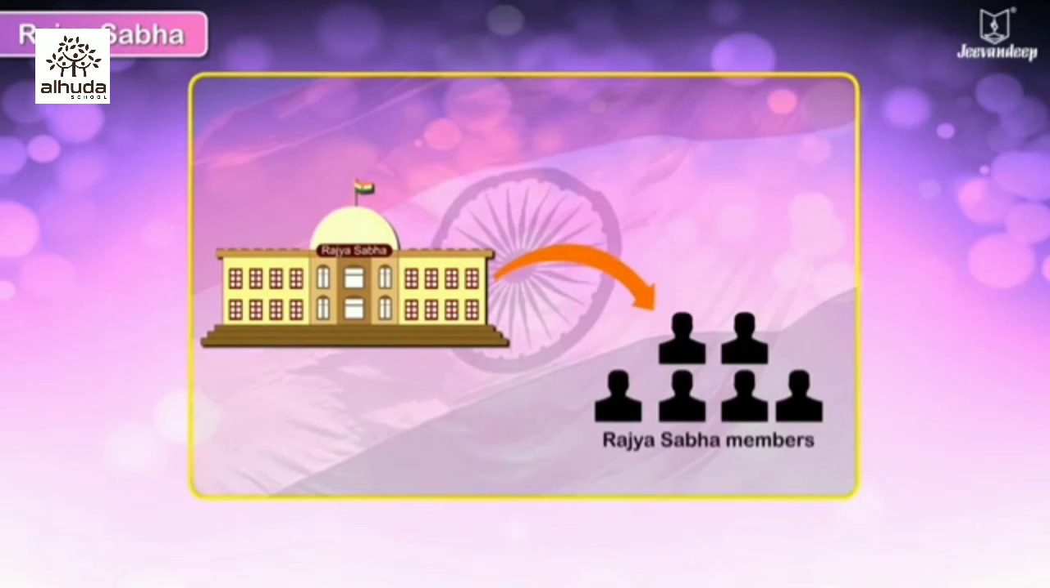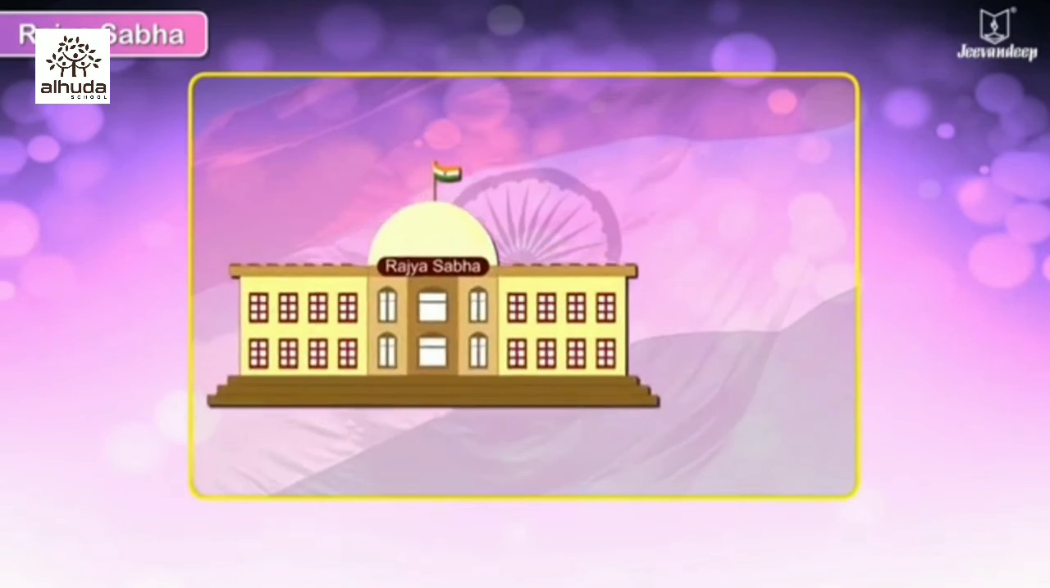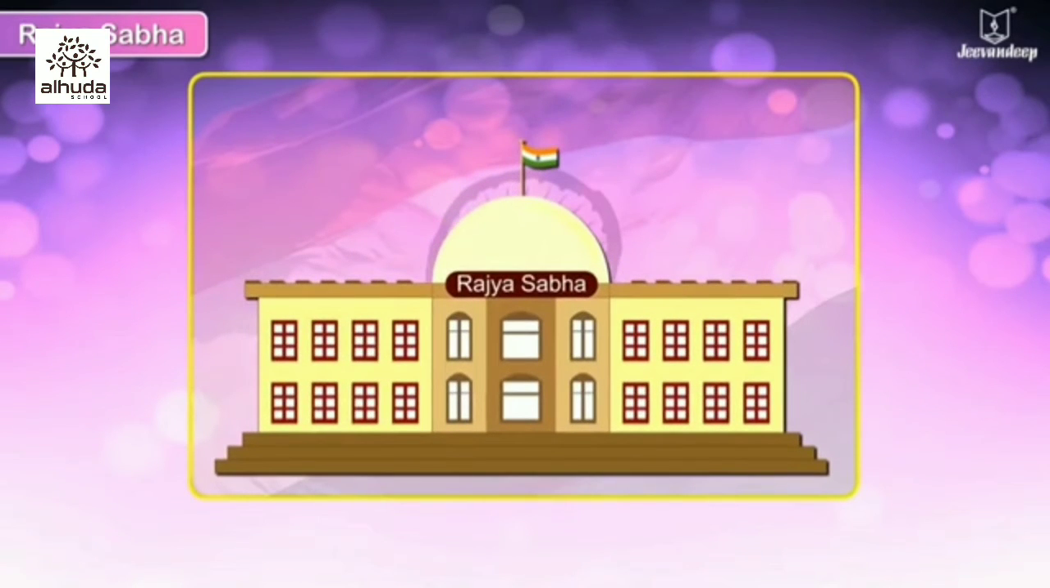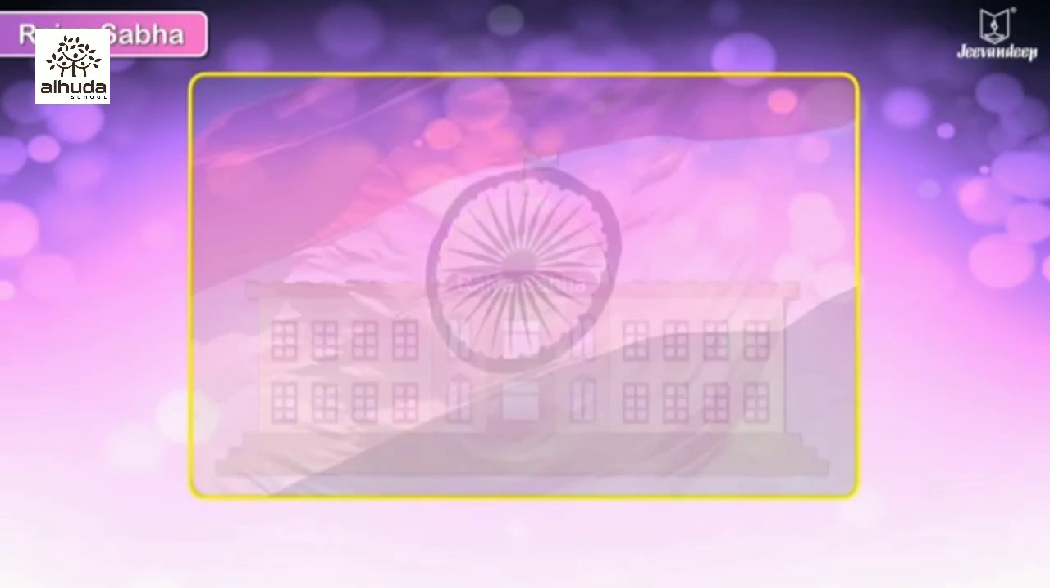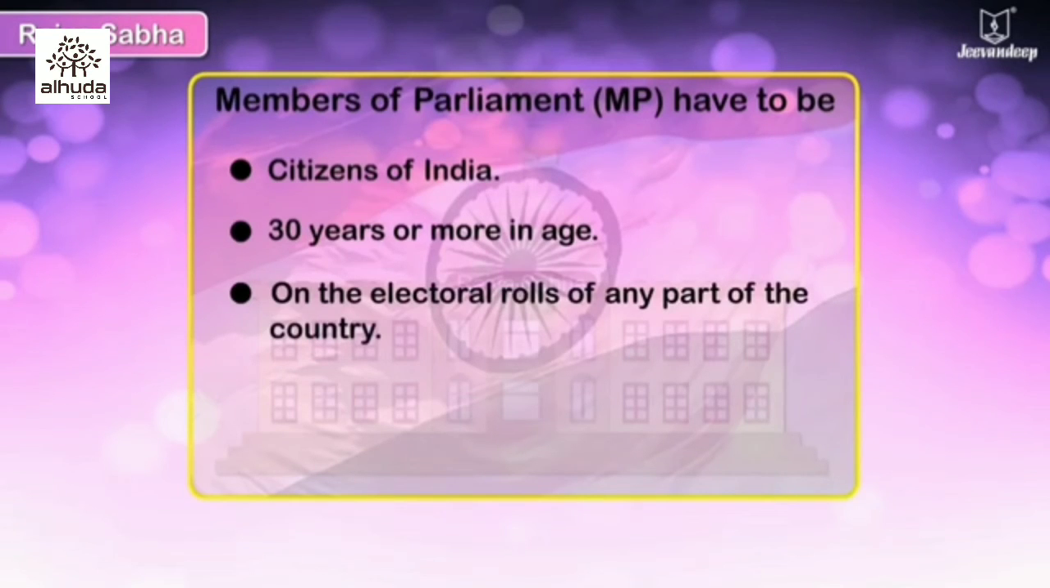The House is presided over by the Vice President of India, who is also the ex officio chairman of Rajya Sabha. Members of Parliament, MP, have to be citizens of India, 30 years or more in age, on the electoral rolls of any part of the country.